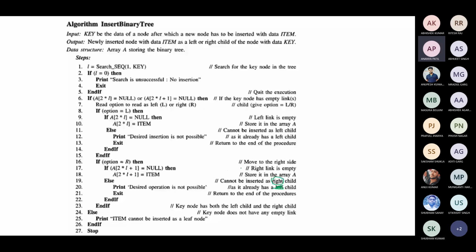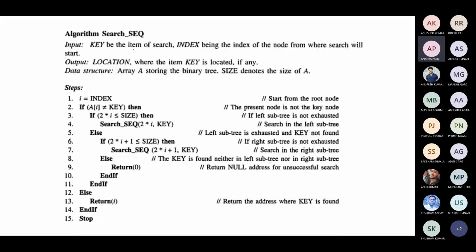Now you will see how the sequential search will work in a tree. Okay, so this is the sequential search. You take the key item to be searched, and the index of the node where you want to start. You get the location where the key is located if it is available. You start with index i. If A of i is not equal to key, meaning the root node is not the key, then go to the left side and search the left tree again. Else, if 2i plus 1 is less than or equal to size, search the right side, the right subtree.